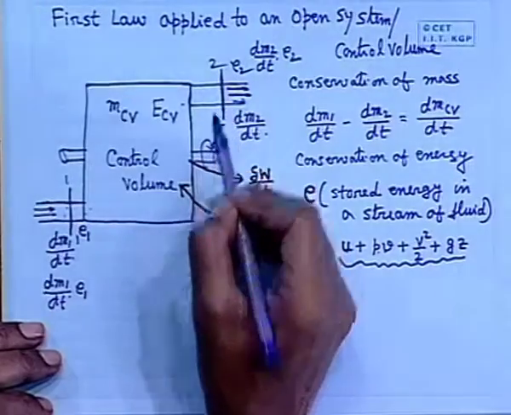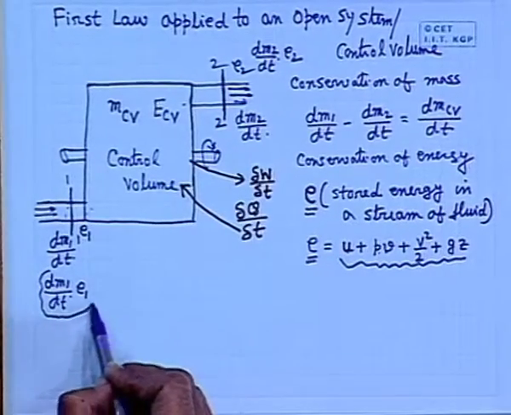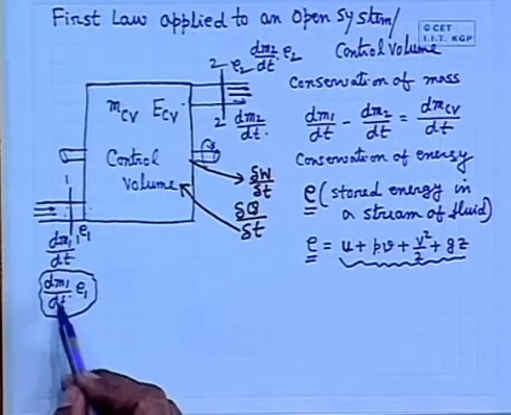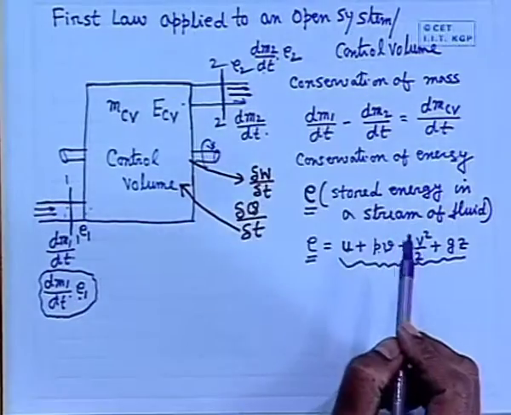That means the properties of the fluid stream entering into the control volume or going out of the control volume are invariant with time. There is a change of these properties while flowing through the control volume, but at this section all the properties are invariant. So that we can write the energy quantities entering into the control volume per unit time as the mass flow rate into energy per unit mass.